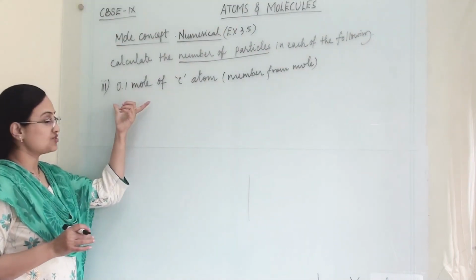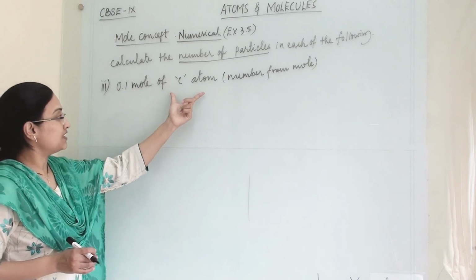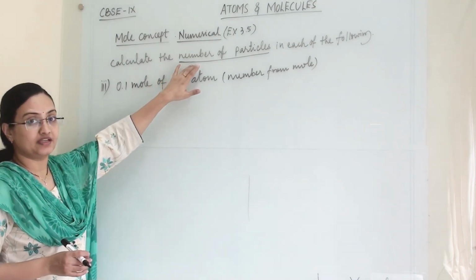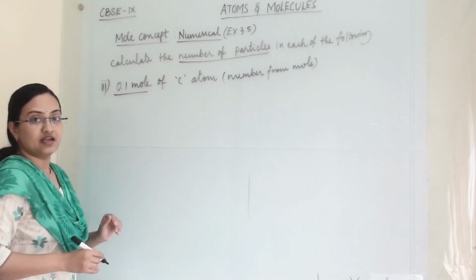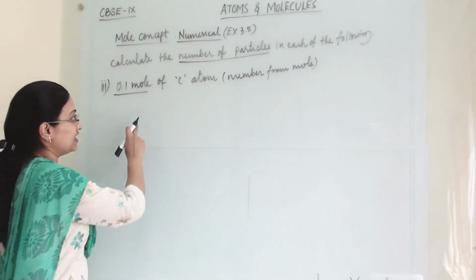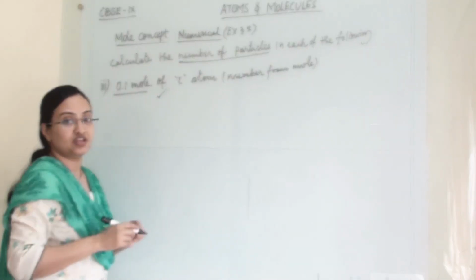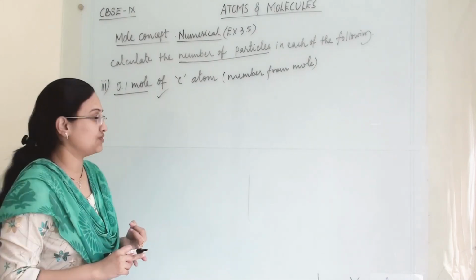In the third question, the detail is 0.1 mole of carbon atom. From this we have to find the number of particles. This is very easy because the mole has been given to us directly, so in one step we can find this. This kind of question will be asked in fill in the blank and multiple choice questions.